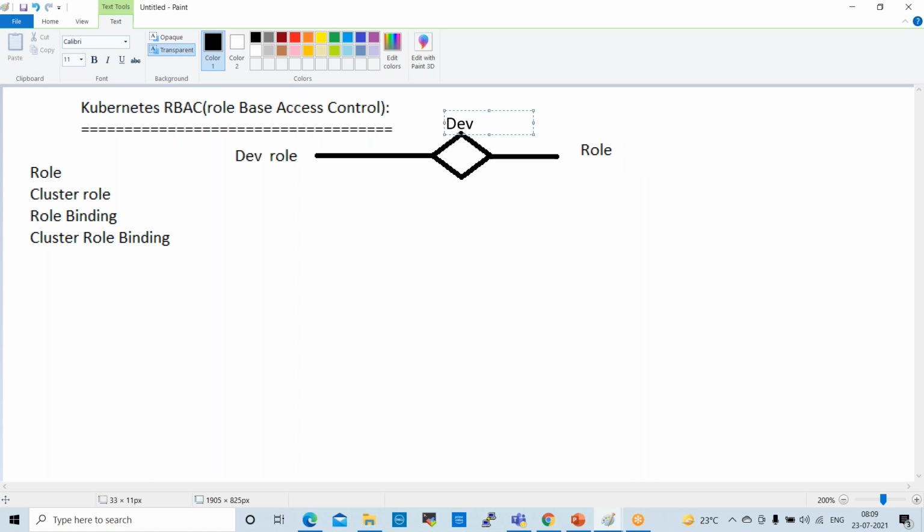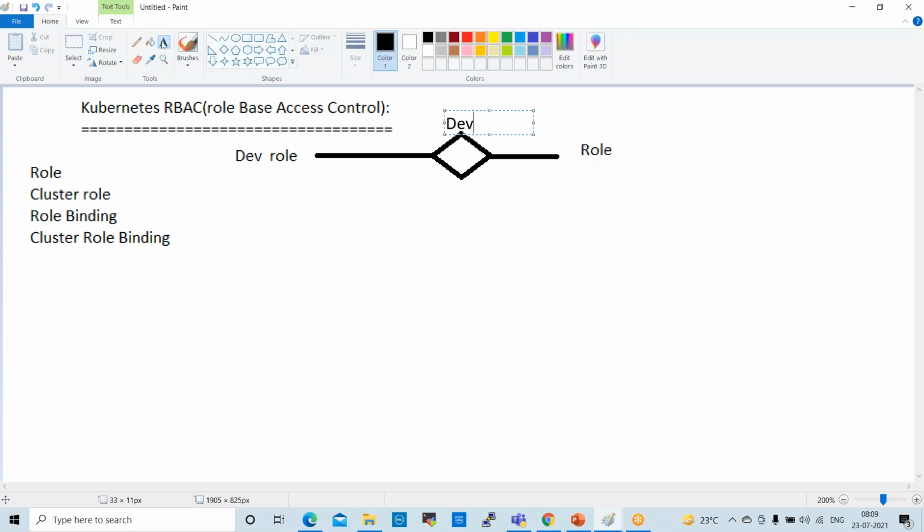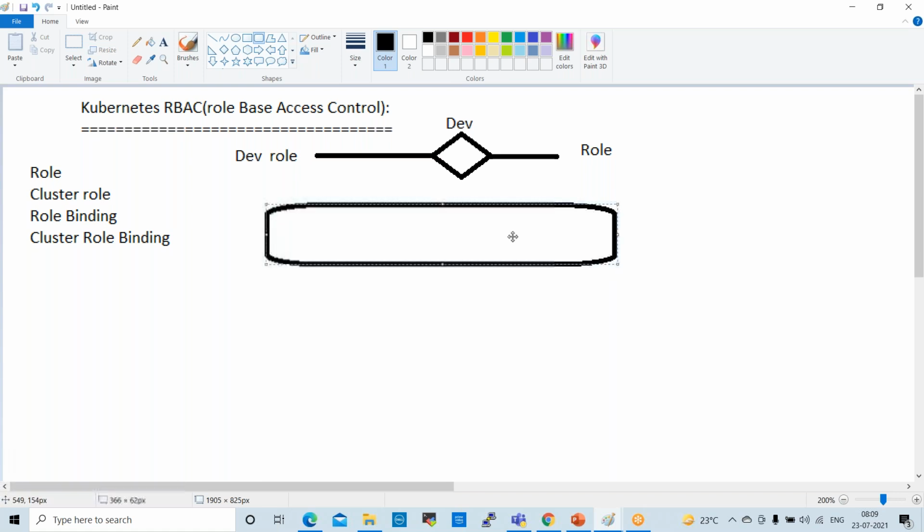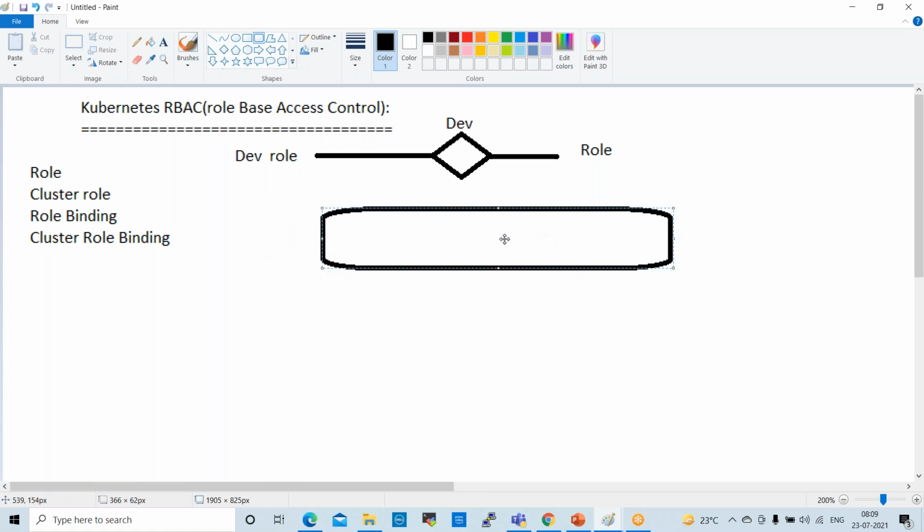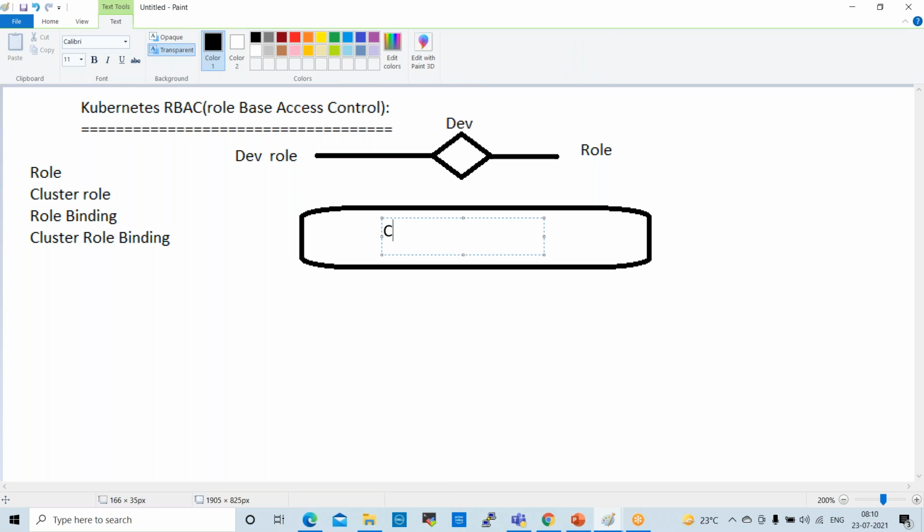Next one is cluster role. Cluster role is important. This is the main role.